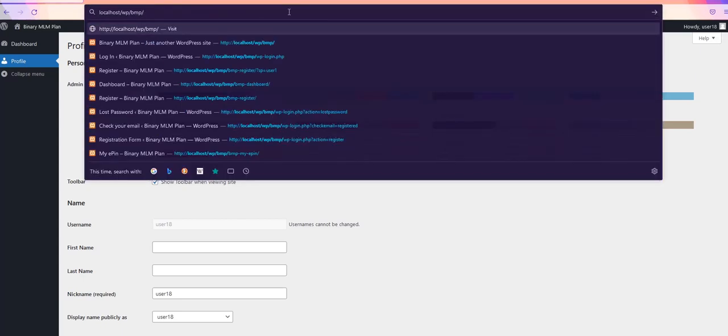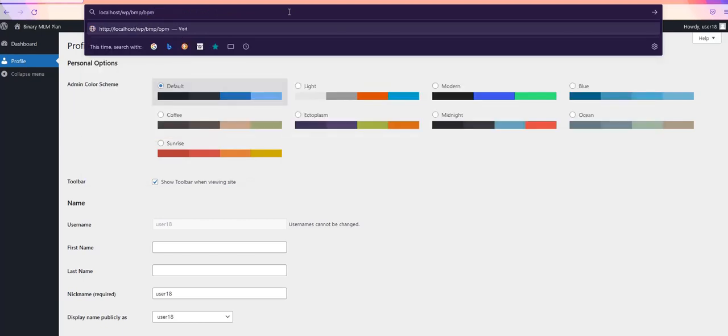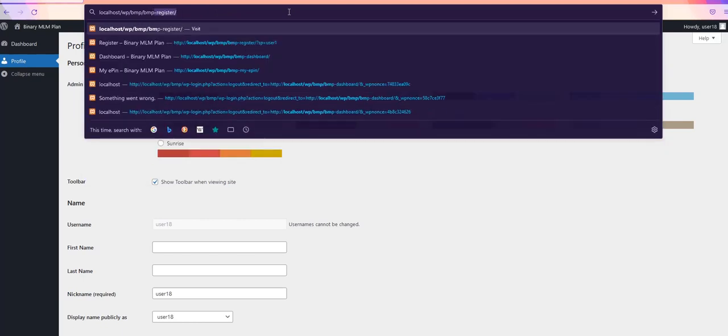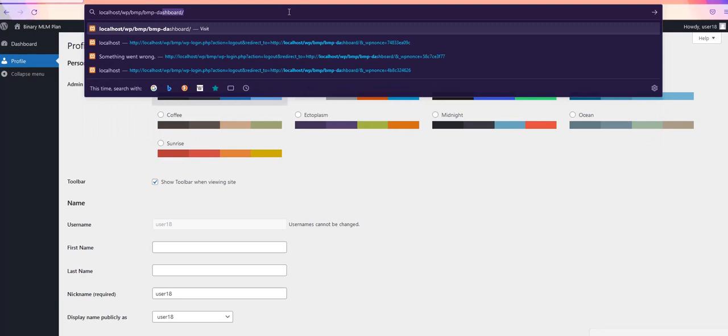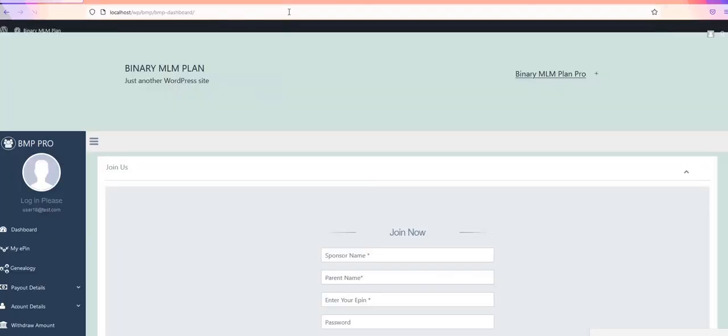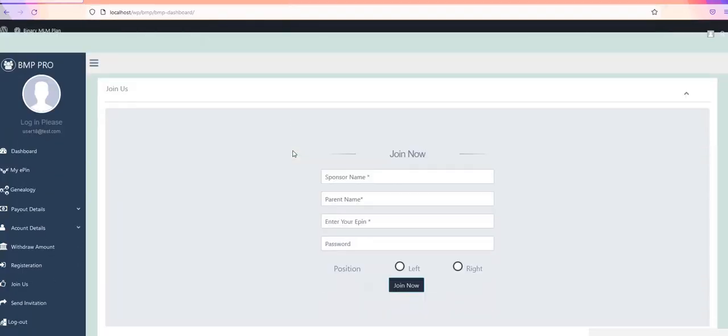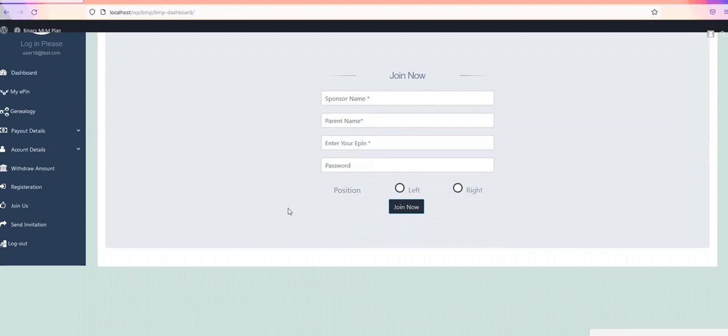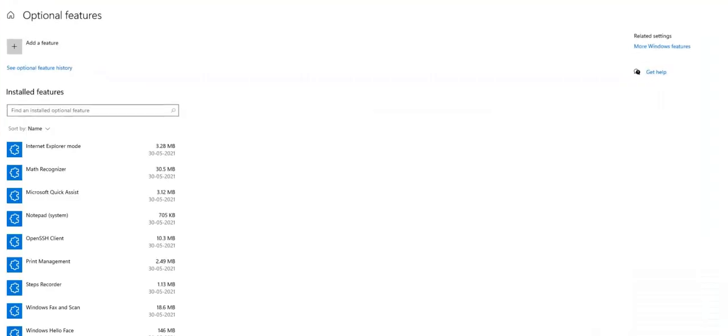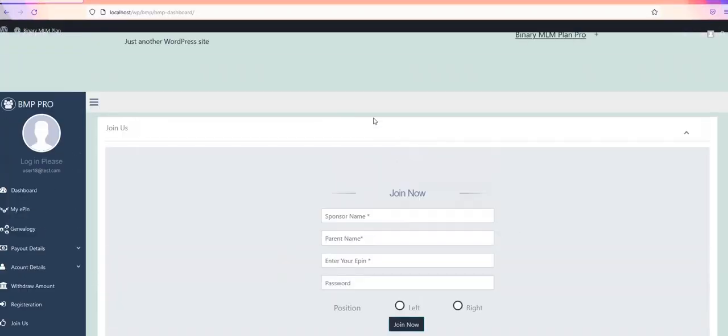So the dashboard. I just click here, and directly it has come to the join page.